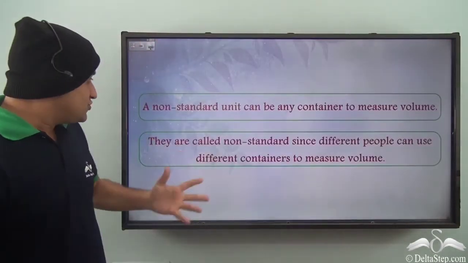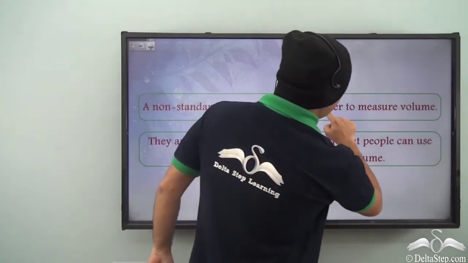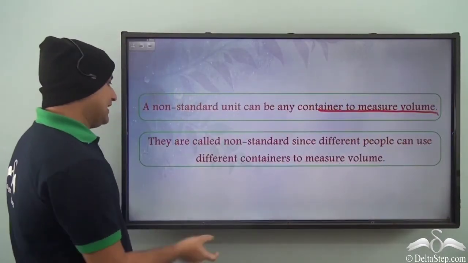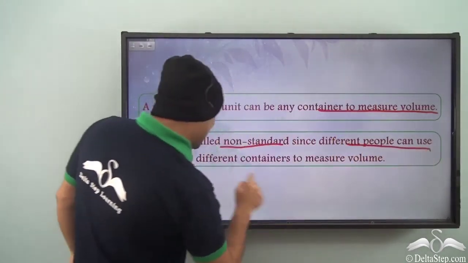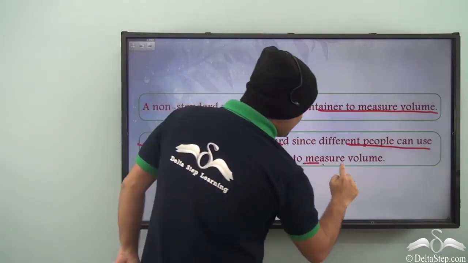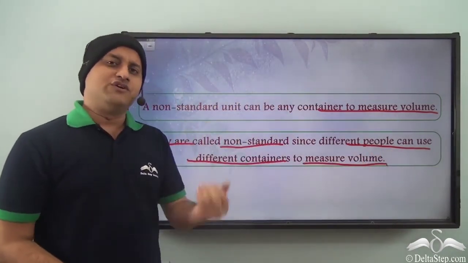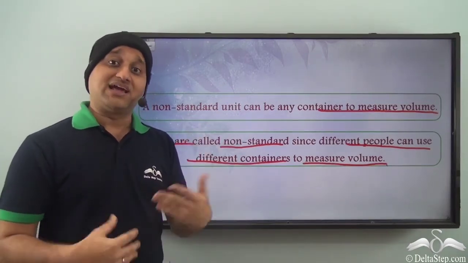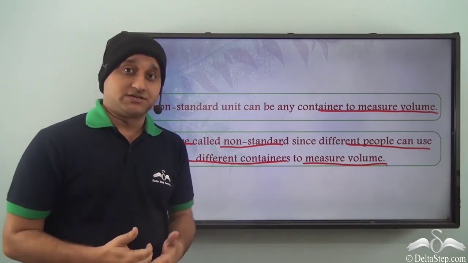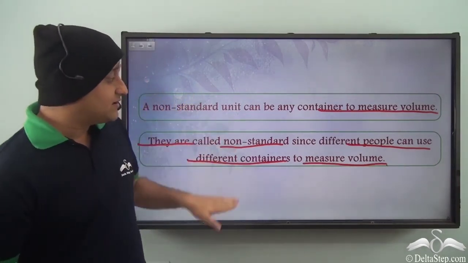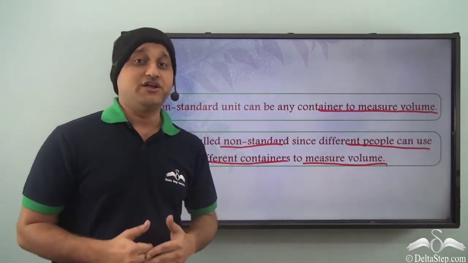So you see, when we talk about a non-standard unit, it can be any container used to measure volume. They are called non-standard since different people can use different containers to measure volume. All the different types of containers which can hold some amount of liquid can be used to measure the volume of liquid required by a person. But they are called non-standard because different people can have different containers to measure volume.